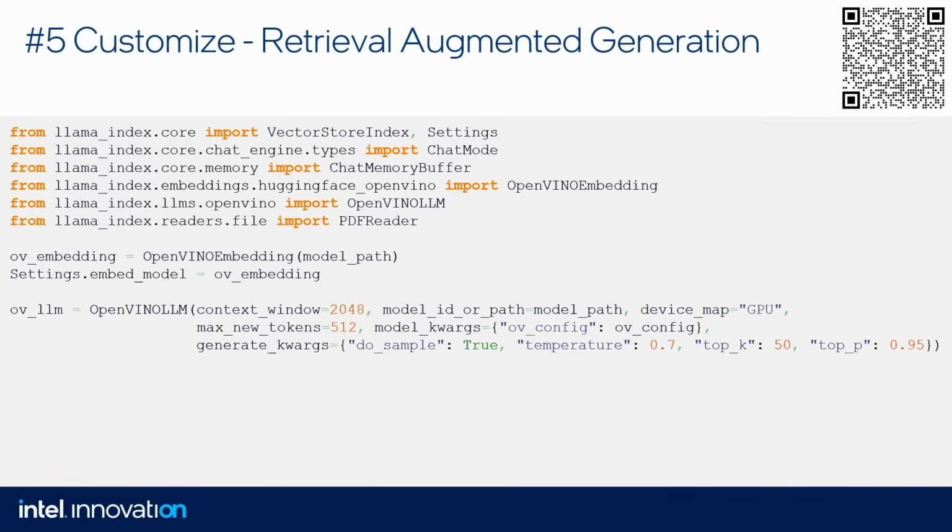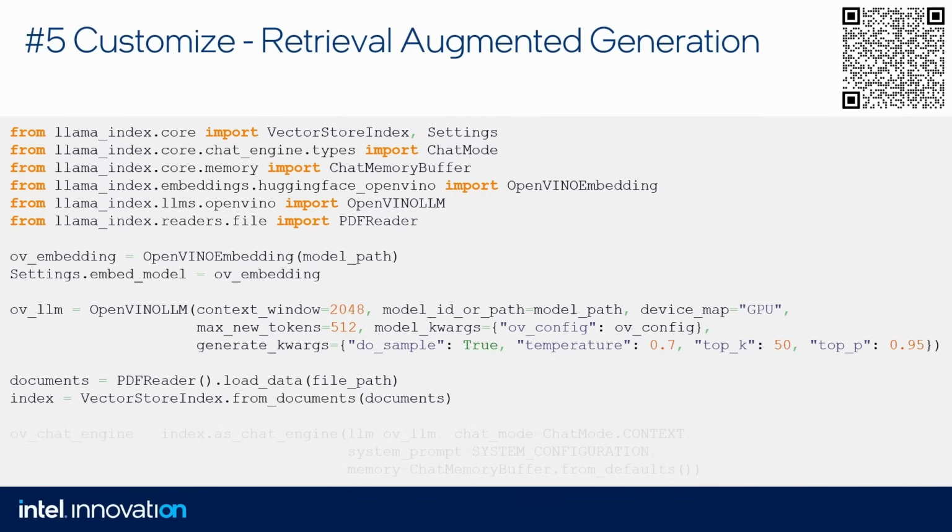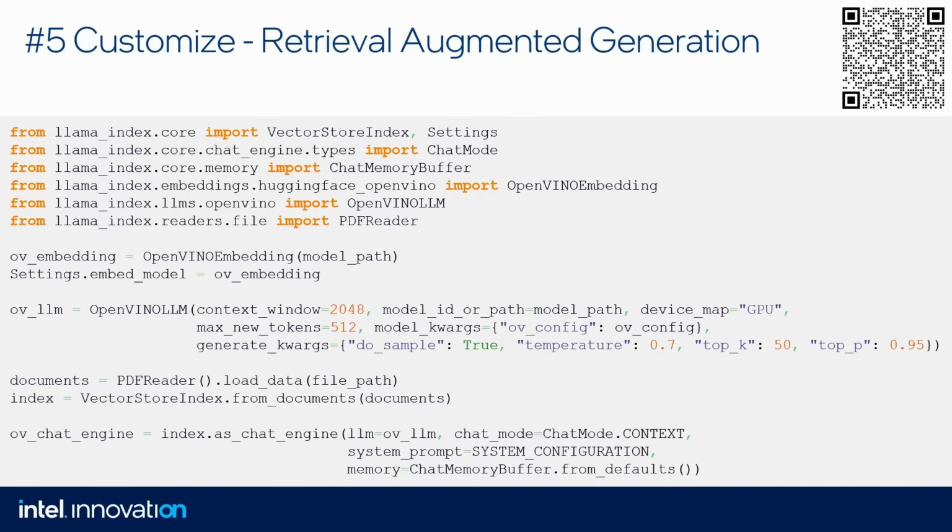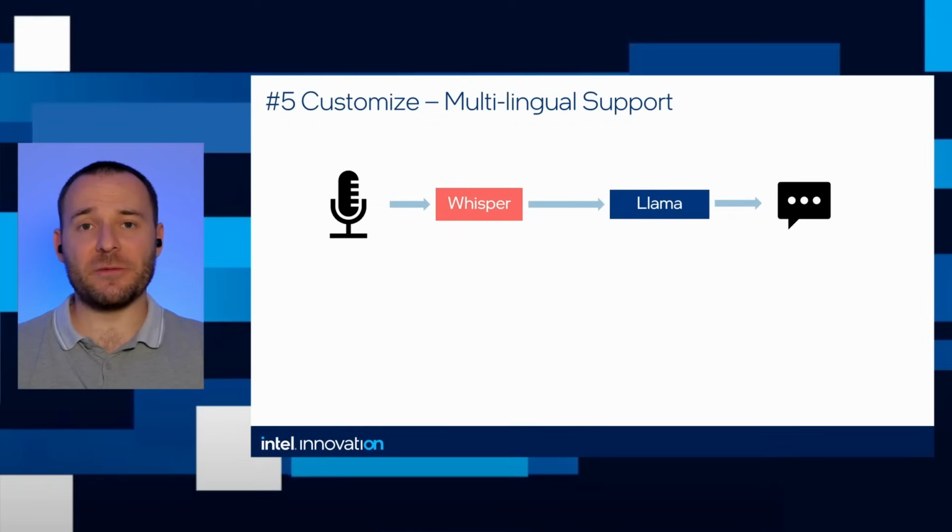Then we load our documents, and we create the database from these documents. So the embeddings happen exactly here. The database is already ready to be searched. And then we create the chat engine from this index. Any questions the user asks will be answered using the knowledge from the documents we just provided a few lines above. Good. So that was the first customization.